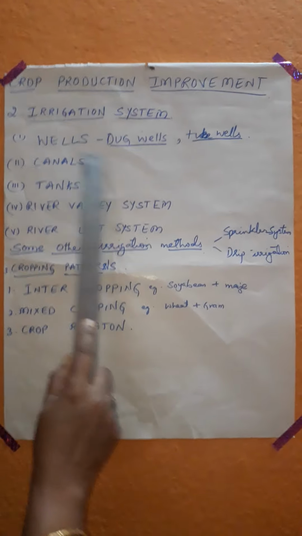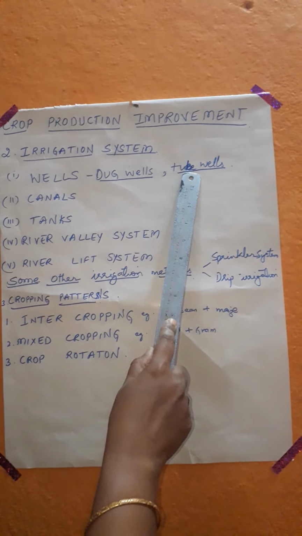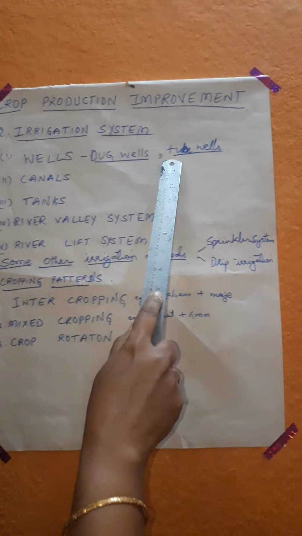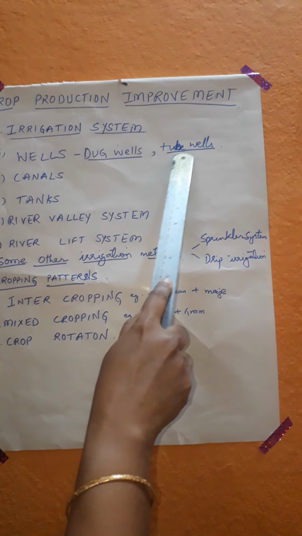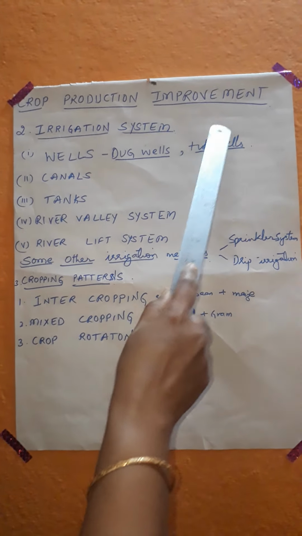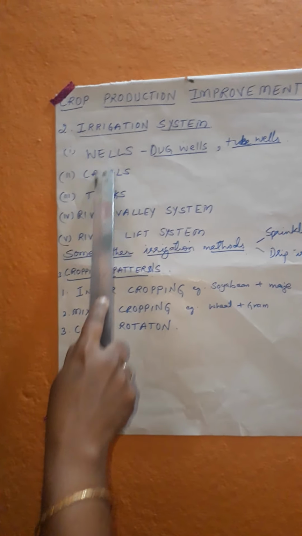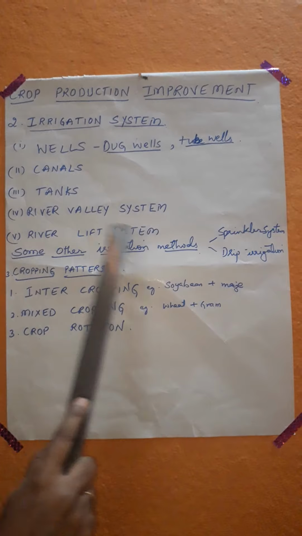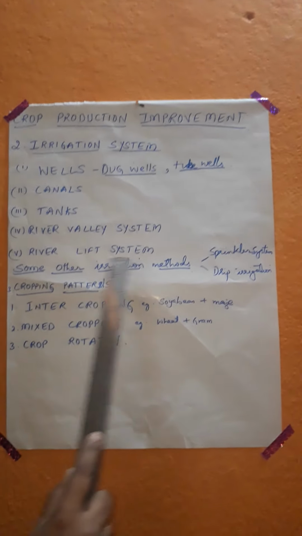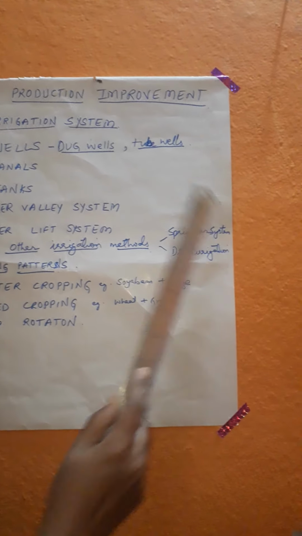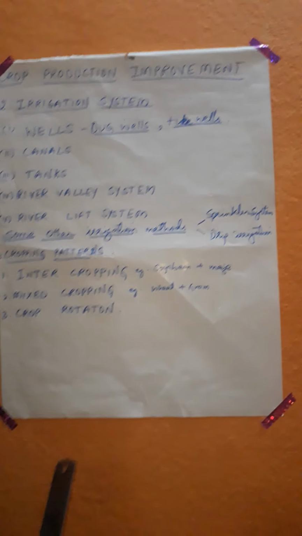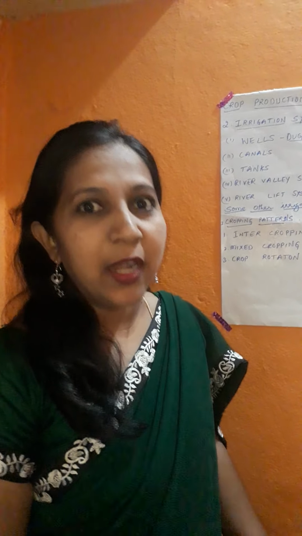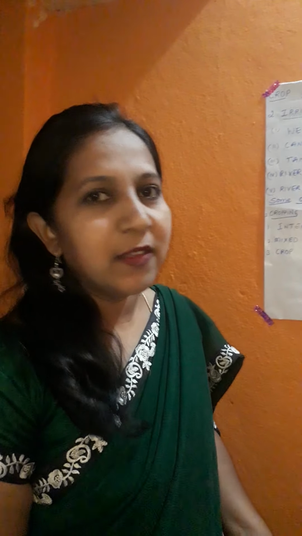Wells can be of two types, dug wells and tube wells. In dug wells they obtain the water from the deep strata, and from tube wells they obtain water from the deeper strata and supply it to the crop plants. So here you can see some different systems of irrigation. Some other irrigation methods you studied last year are the sprinkler system and drip irrigation. You might have visited Barichai garden, where you might have seen the sprinkler system and drip irrigation system.